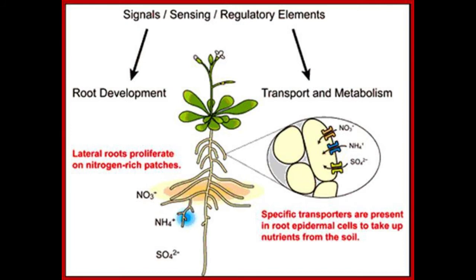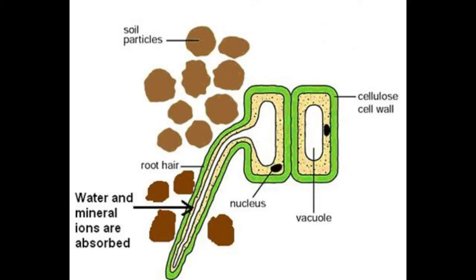Therefore, most minerals enter the root by active absorption through the cytoplasm of epidermal cells. This needs energy in the form of ATP. Then it is transported to all parts by transpirational pull.